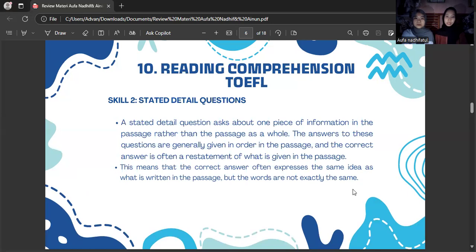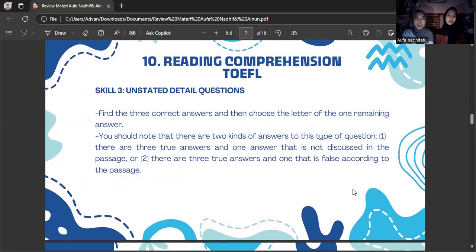This means that the correct answer often expresses the same idea as what is written in the passage, but the words are not exactly the same.